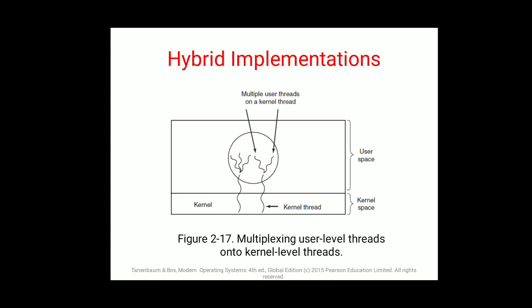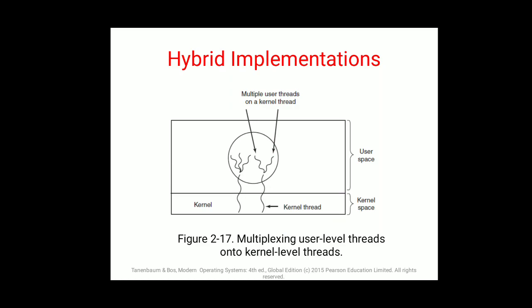In this implementation, all the thread management functions are carried out by the user level thread package at user space. So operations on threads do not require kernel intervention. User level threads are managed in user space as user threads on a kernel thread. Interconnection is possible between both the threads. This is called multiplexing user level threads onto kernel level threads.